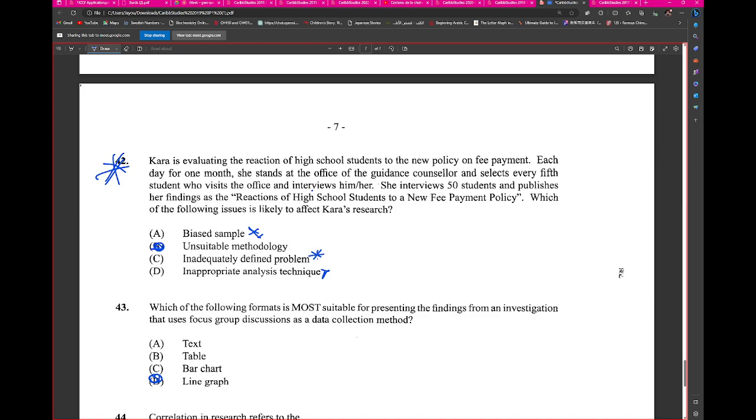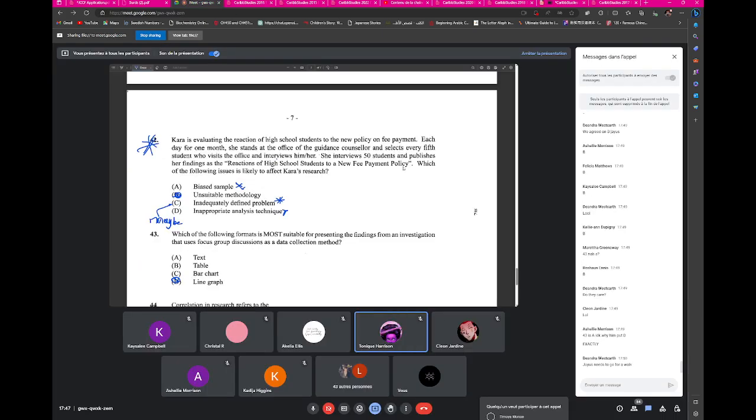Sir, how would the problem be inadequately defined? In the first sentence, where it says she's evaluating the reaction of high school students to the new policy on fee payment, isn't that the problem? The new policy on fee payment? But we're probably looking at whether the research problem is specific enough.